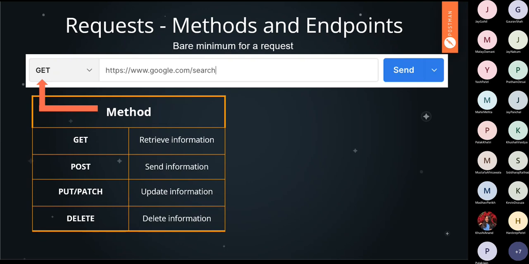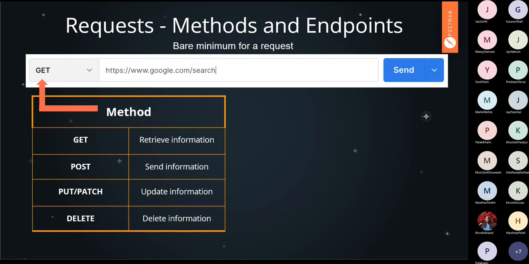There will be 5 methods which you will use in your daily life dealing with an API. First is get. As the method name suggests, get means you want to retrieve some information from the server. So you have to pass get as the method for the request.